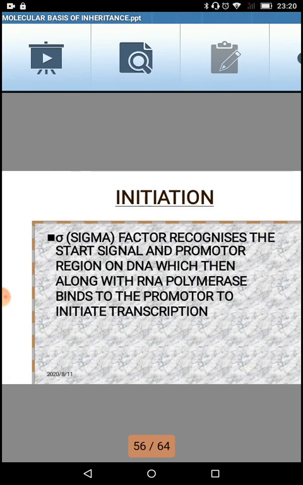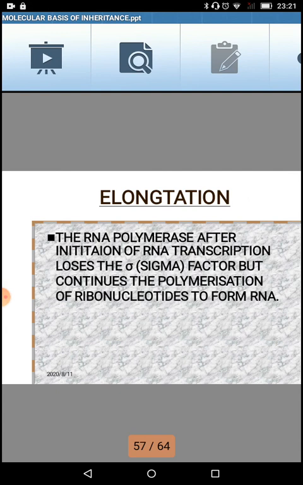What happens in initiation? Sigma factor recognizes the start signal and promoter region on the DNA, which then, along with the RNA polymerase, binds to the promoter to initiate the transcription. So here the transcription is started at the place of the promoter with the help of sigma factor. Next one, elongation.